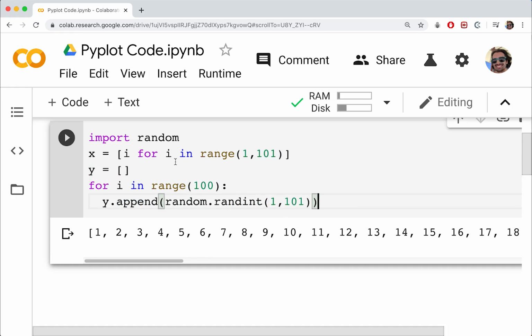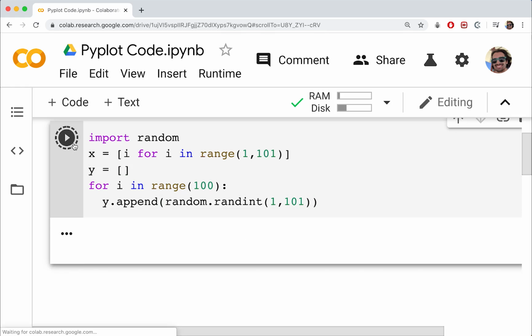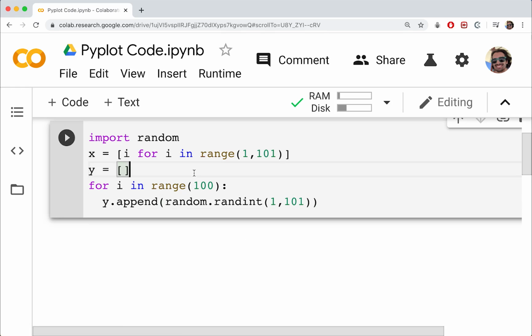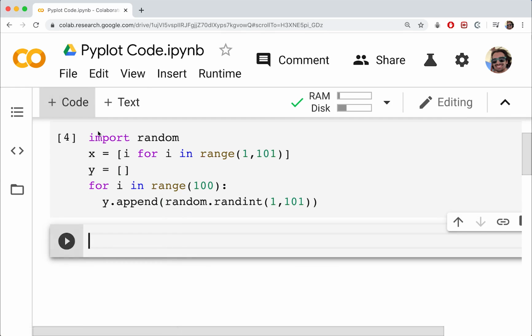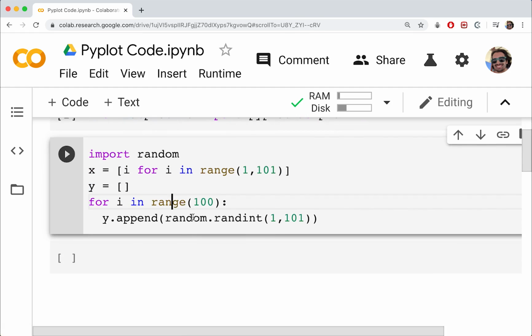So if you want to print out x and y, that's fine. x is just this. y is just going to be 100 random numbers. Again, use whichever data you want, just as long as you have an equal number of x and y values. Good stuff. Okay, so in my case, I have 100. That's fine. I can go ahead and run the cell. Should be good to go. No outputs, that's fine. And then we'll create up a new cell here. So this dataset will be used throughout the remainder of the tutorial. We may add other datasets in. We may create extra stuff. We may even use some real data, but we'll kind of see once we get to those points.